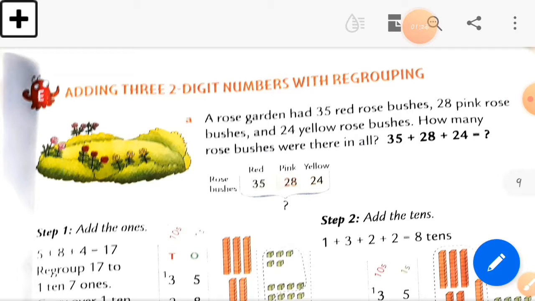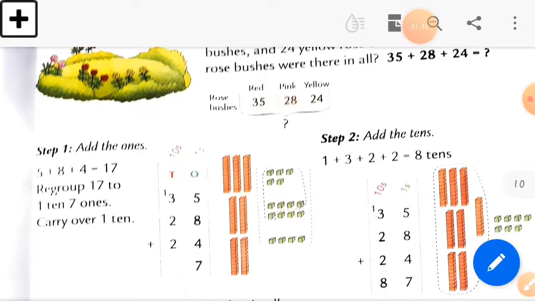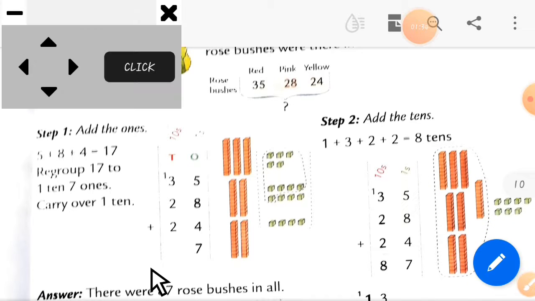So this is our last topic. We had learned this topic in the previous lecture, so hope there is no doubt in it, but therefore I'll give a small revision of it. So here you can see these are the two-digit numbers, which are 35, 28 and 24. So here we start adding with the ones column.